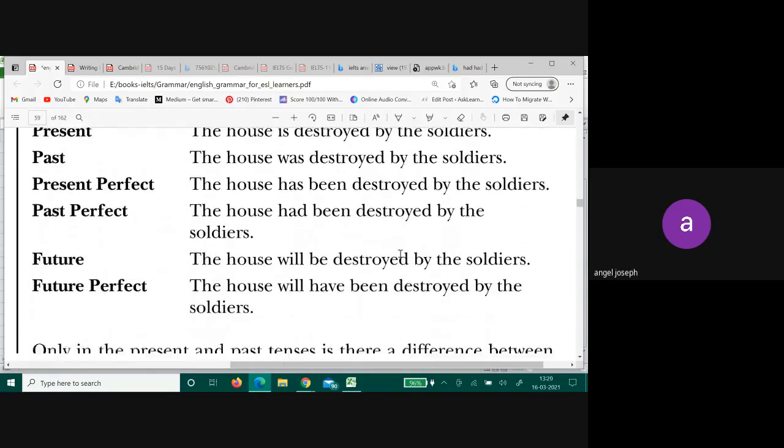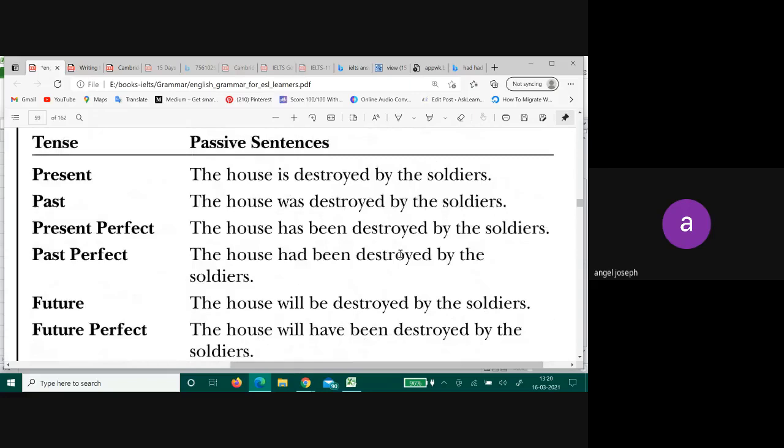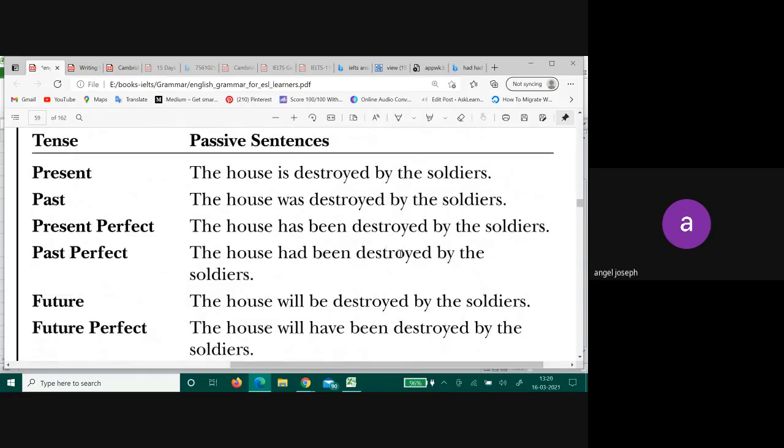I want you guys to write this, all of them. Passive sentences, all forms. The house is destroyed by the soldiers. Just write the first sentence. After that, in the next line, write past. Instead of is, just write there was. Don't take too much time in writing all of this.